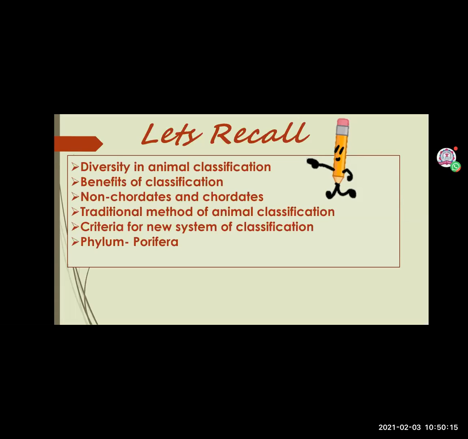What was the name of that special type of cell? Collar cells. Then, as they are called sponges, Porifera do not show locomotion. They are sedentary animals. Their spongy body is supported by spicules or spongin fibers. These spicules look like thorn-like structures and are made up of calcium carbonate or silica.